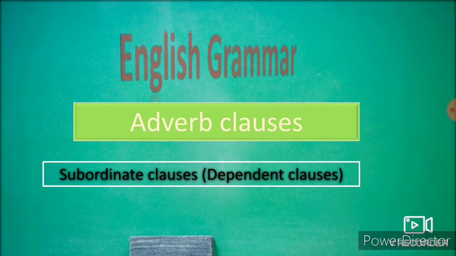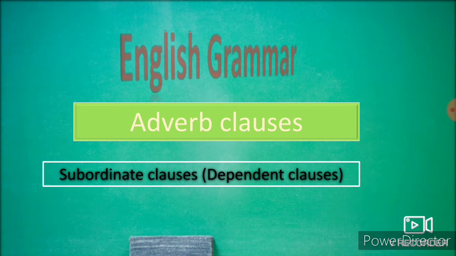Independent clause means it contains both a subject and a verb and can stand alone as a sentence. It is known as an independent clause, main clause, or root clause. Another clause is the dependent clause. It contains both subject and verb but cannot stand alone as a sentence.